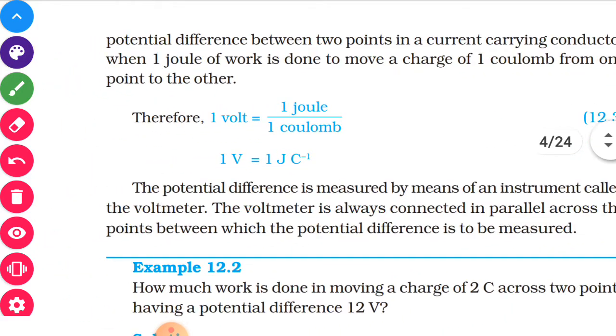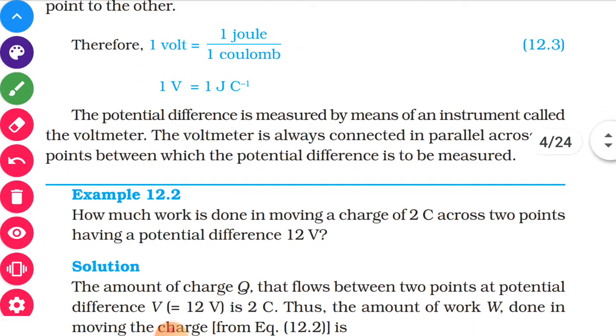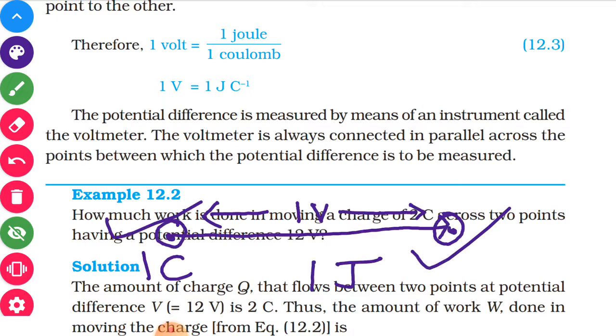So potential difference between 2 points in a current carrying conductor, when 1 joule of work is done to move a charge of 1 coulomb from one point to the other, is 1 volt. So 1 volt is 1 joule upon 1 coulomb, or 1 volt is 1 joule per coulomb. The potential difference is measured by means of an instrument which is called voltmeter.